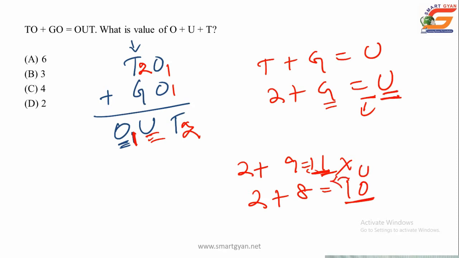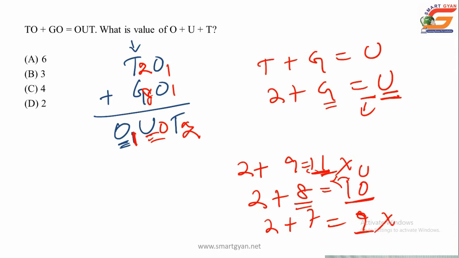So U is equal to 0, but if you go below 8, that is 2 plus 7 is equal to 9, a single digit number. So this is not possible, we need a 2 digit number. That is why we got the value of G as 8 and the value of U as 0. So this trick, this is the easiest of the problems. Try to understand the trick, how to proceed. This will help you to apply it in other moderate or higher problems.